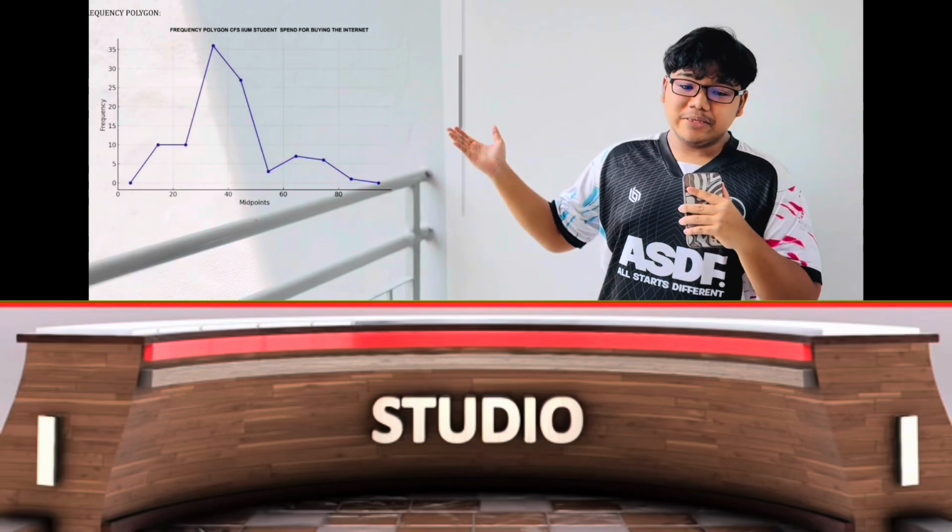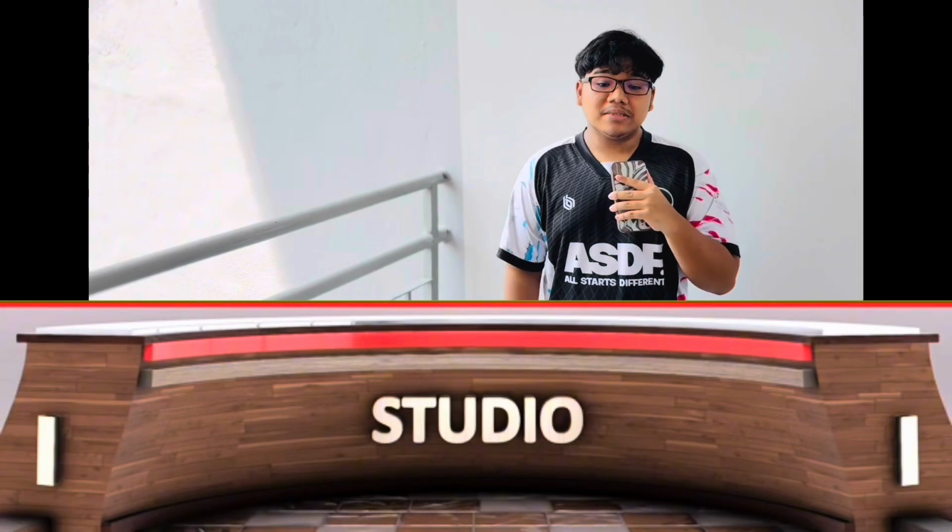This is a frequency polygon graph showing how much CFS students spend on the internet each week. From the graph, we can see that most students spend between 30 ringgit and 40 ringgit on internet. That's where the highest point on the graph is. As spending increases beyond 40 ringgit, the number of students starts to drop. This means fewer students spend more than 50 ringgit a week on internet. At the start and the end of the graph, the frequency is very low and almost zero.